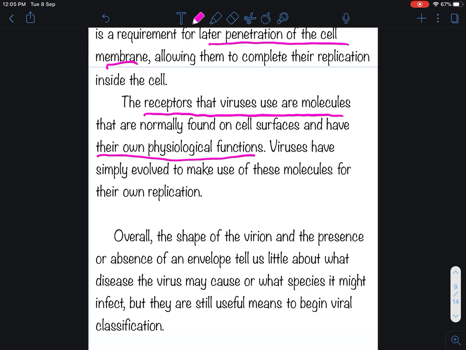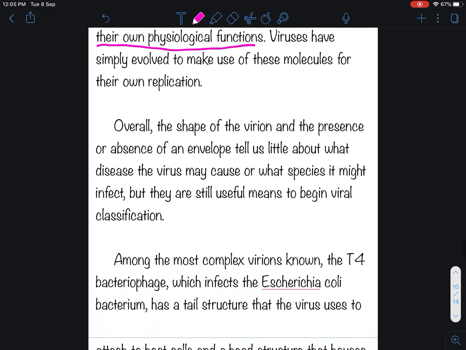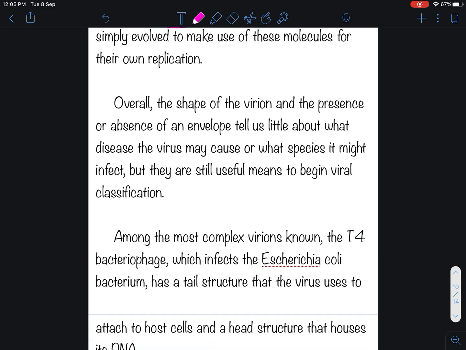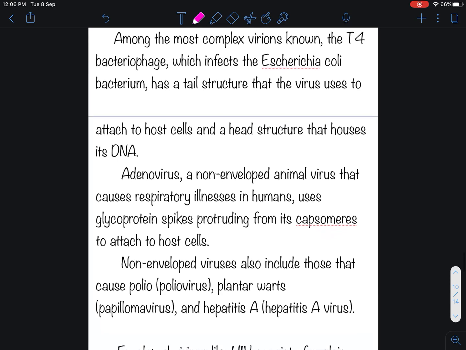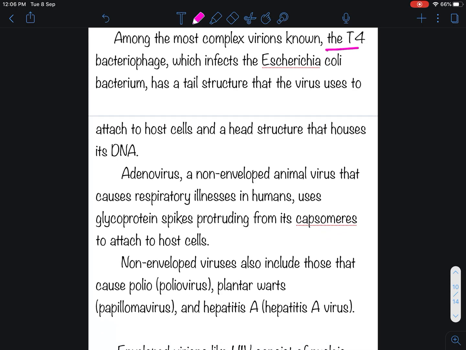Viruses have simply evolved to make use of these molecules for their own replication. Overall, the shape of the virion and the presence or absence of an envelope tell us little about what disease the virus may cause or what species it might infect, but they are still useful means to begin viral classification.